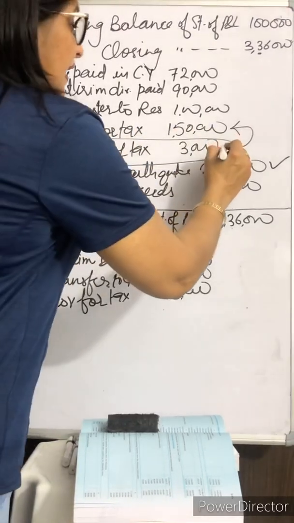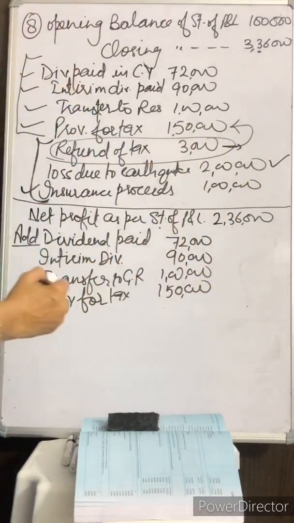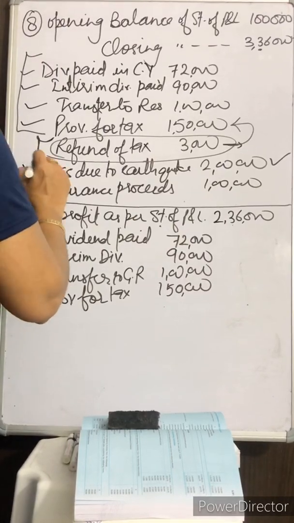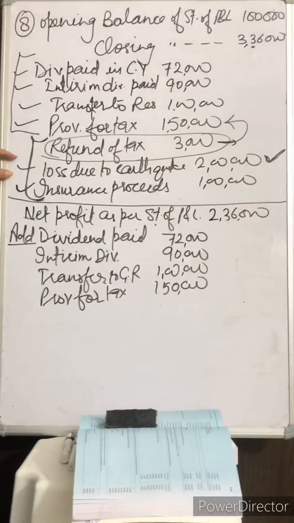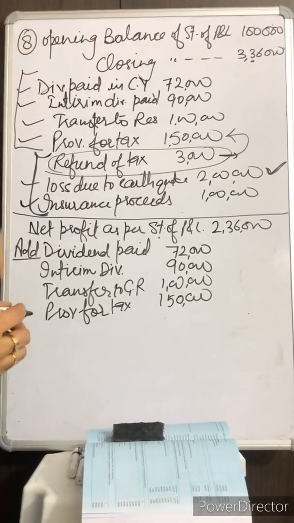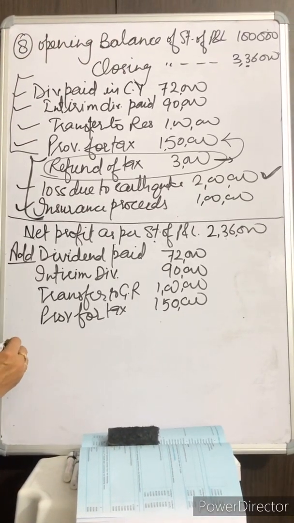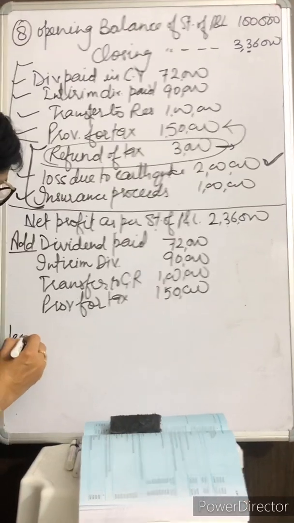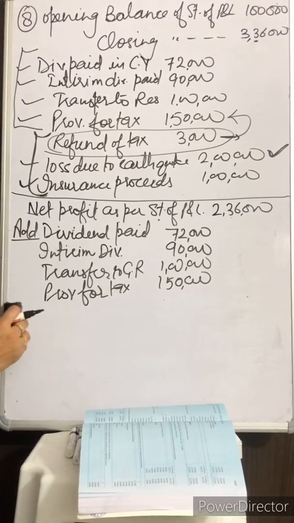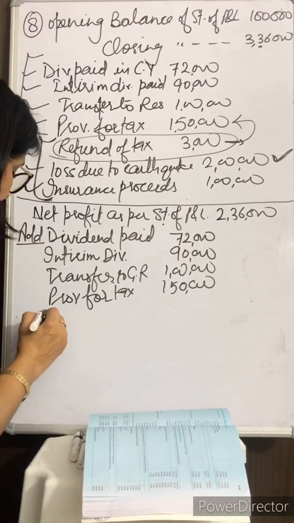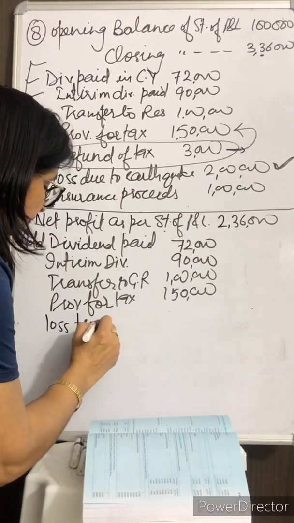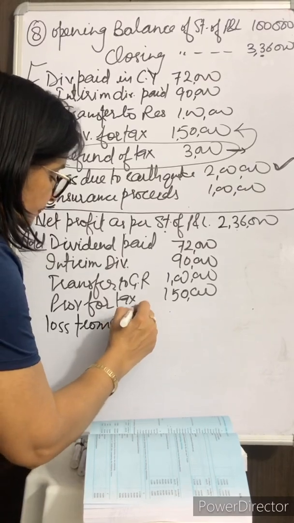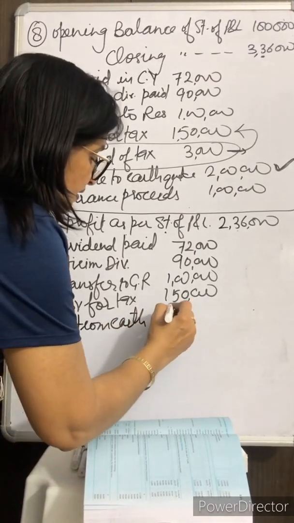This is the inflow of extraordinary item. This is the amount of extraordinary profit which already debited to statement of profit and loss. So we'll add this amount. Loss from earthquake, which is 2 lakhs.